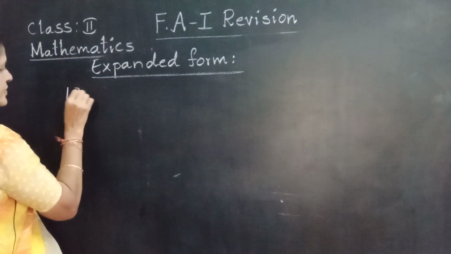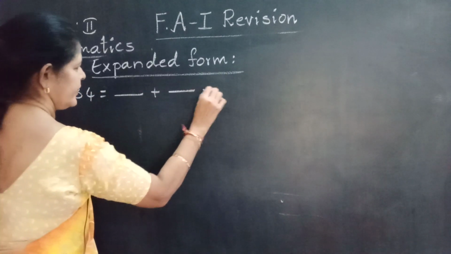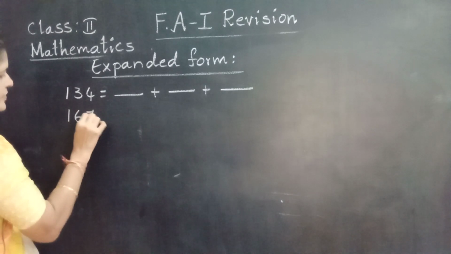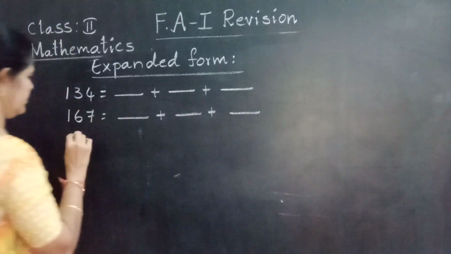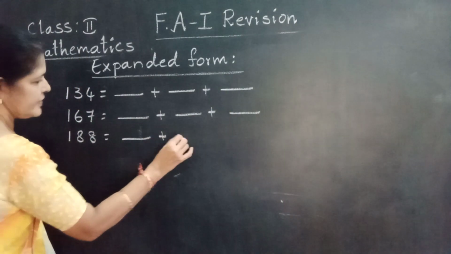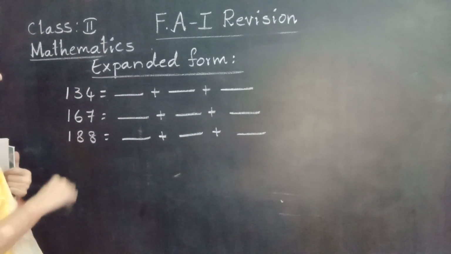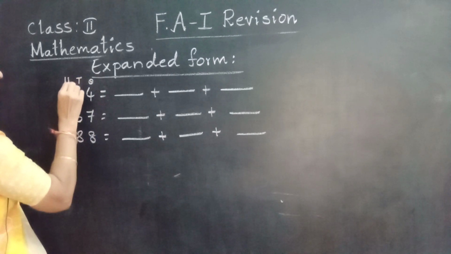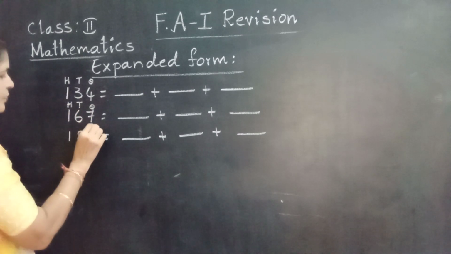Given number is 134. Write expanded form. Yes, note down. First we are going to keep in places: ones place, tens place, hundreds place.